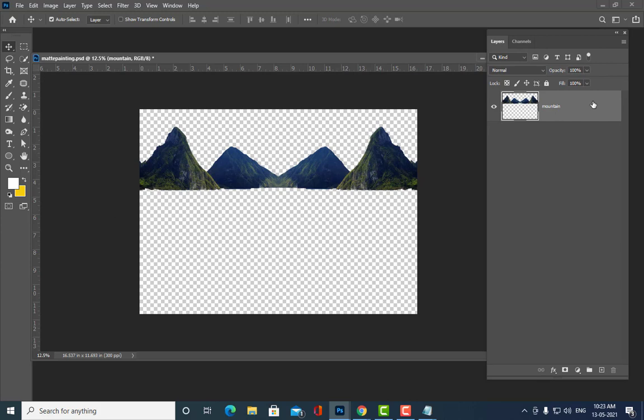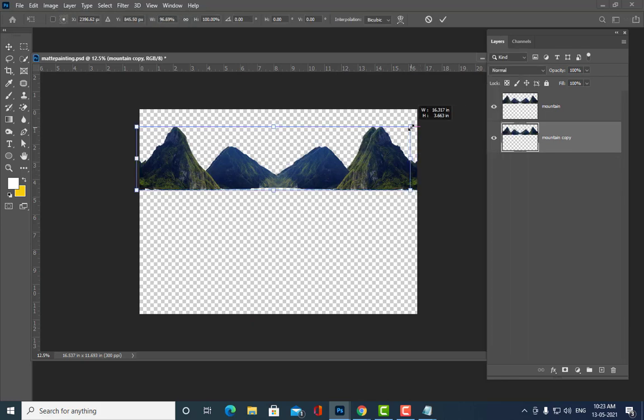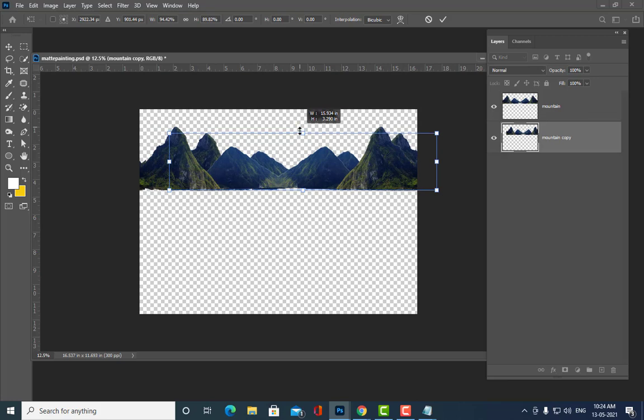So what I will do, I will just take a duplicate of this, and then we will see, we need mountains somewhere like this, no? So let me keep them very small. Let's not keep them big. You can stretch them. It's fine, there is no problem in stretching, but let's keep them very small. So something like this, right?